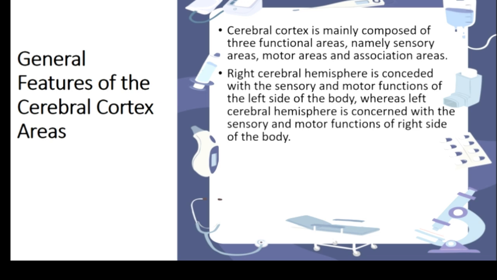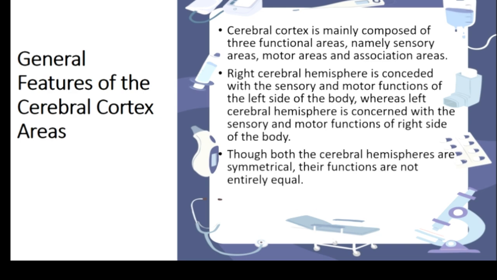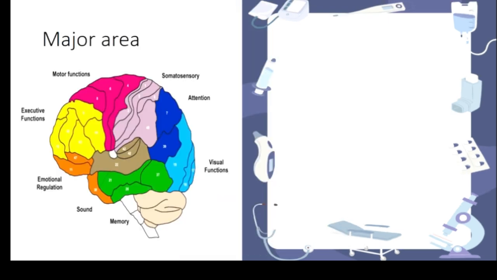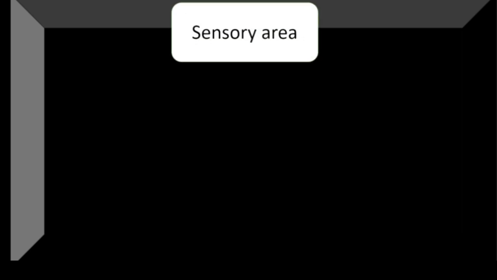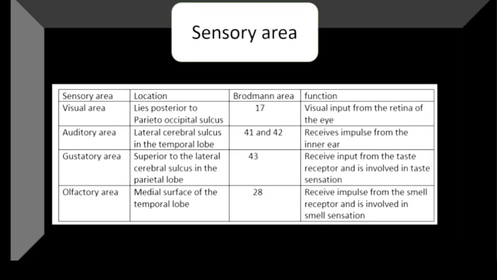And next are the basic functional areas present in it, that is the sensory area, motor area, and associatory area. So next we can learn about the sensory area. For the sensory area, just remember these four parts. Whether it is for 5 mark or 10 mark, just write it under a separate heading. Write the heading Sensory area. The sensory area senses the sensory impulses. So what are the areas? You just have to write them. So first is the visual area, auditory area, gustatory area, and olfactory area.